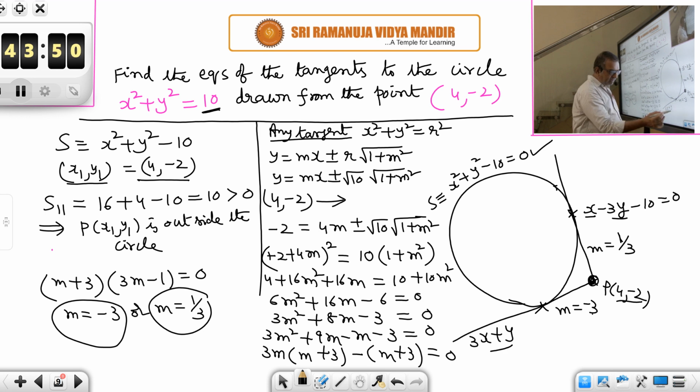So what is the slope of this line? 3x plus y, slope -3 only. Okay, slope -3, passing through the point (4, -2): 4 here, -2 here, 12 minus 2, 10. So 3x + y - 10 = 0. So these are the two tangents.